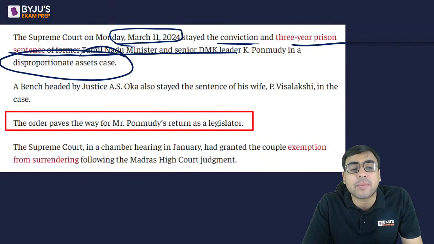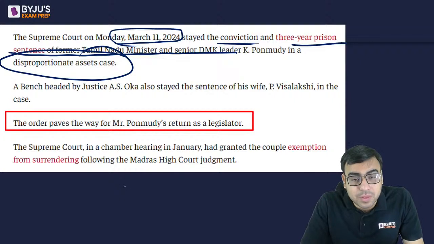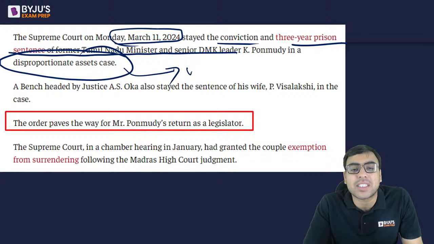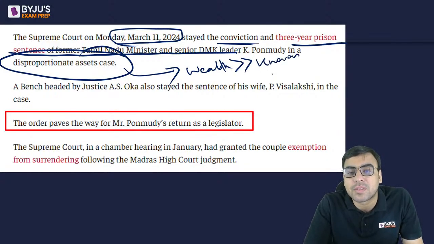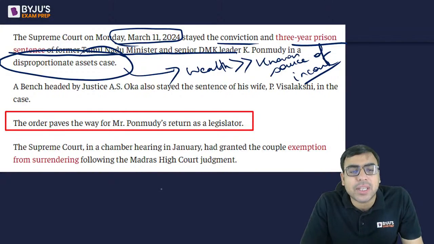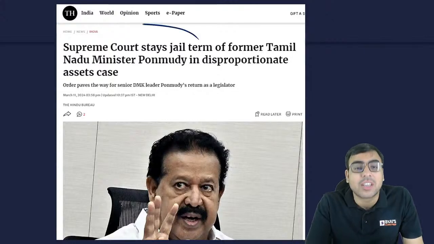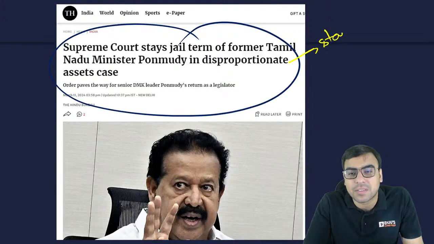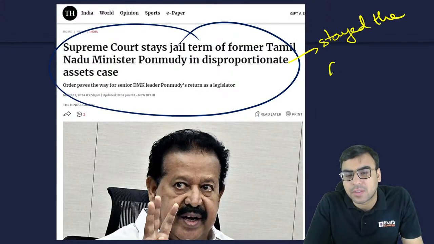And I had told you at that time that disproportionate asset means the person's income or wealth is much larger than the known source of income. That is called disproportionate asset. So in that case, he was found guilty by the lower court, but the Supreme Court stayed the matter. The Supreme Court has not acquitted him. The Supreme Court has just stayed the sentence. The conviction sentence has been stayed.